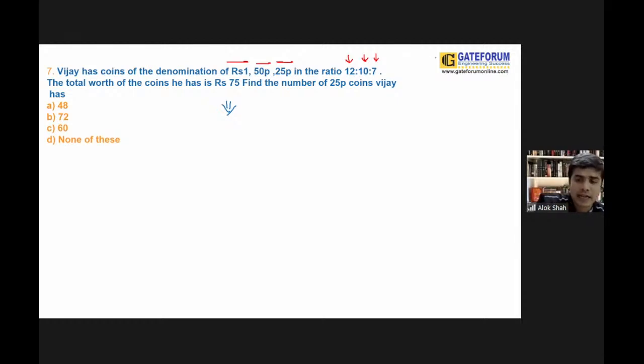Right. So the ratios are in the form of 12:10:7. The total worth of the coins is rupees 75. Can I write like this? The ratio of rupees 1 is to 50 paisa is to 25 paisa is 12 is to 10 is to 7. See, one student requested me to repeat the previous question.